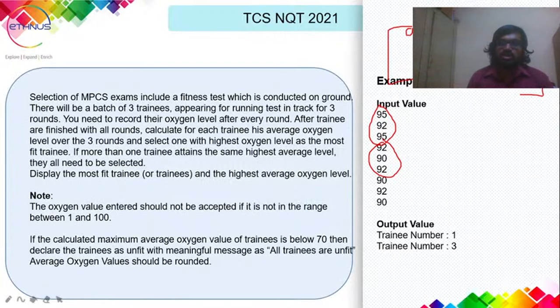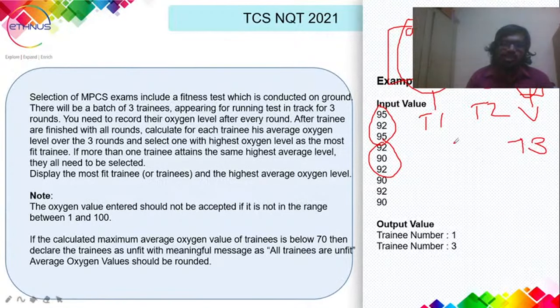Now here you can see one column represents the oxygen levels of 3 rounds for trainee 1. This column represents the average oxygen levels for trainee 2, and this column represents the average oxygen levels for trainee 3.